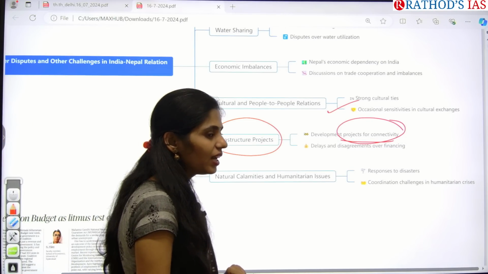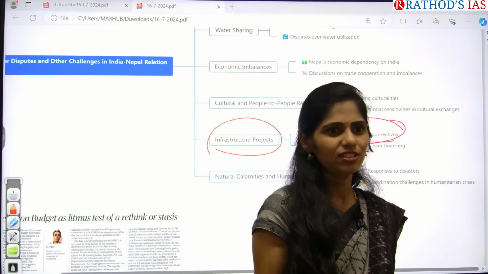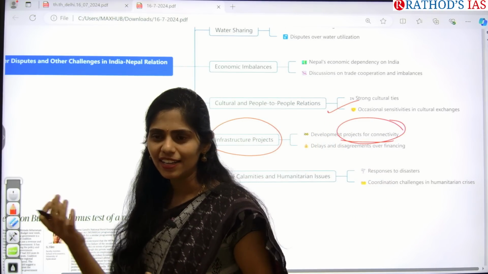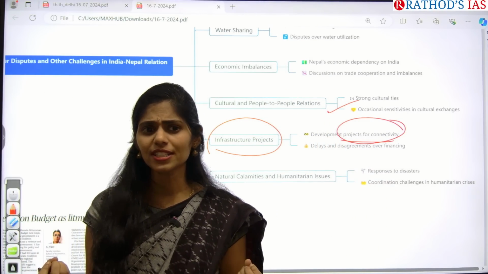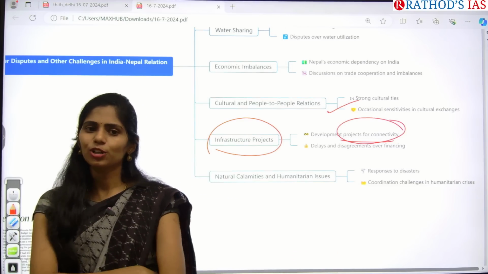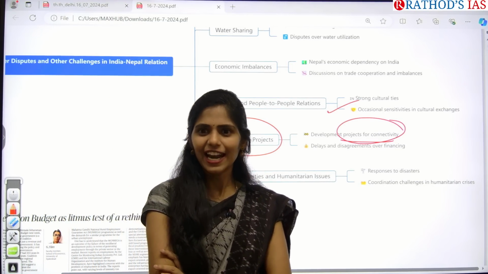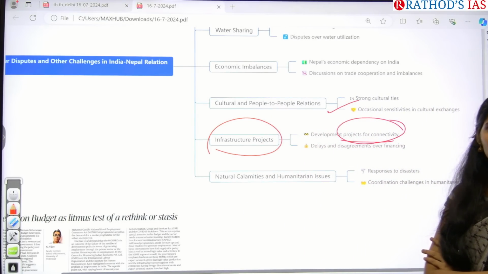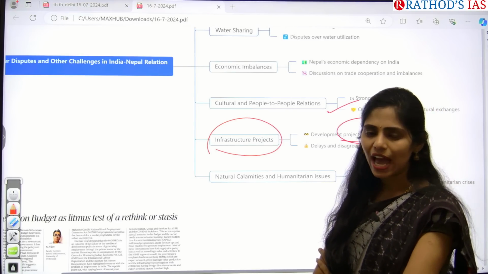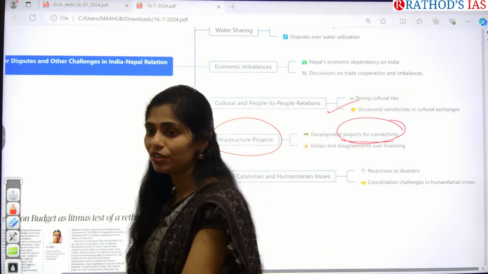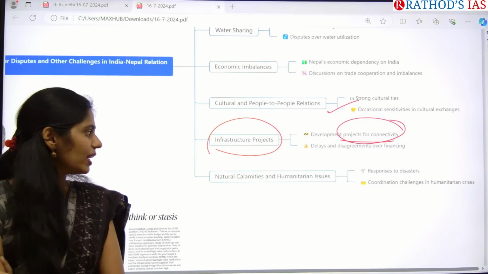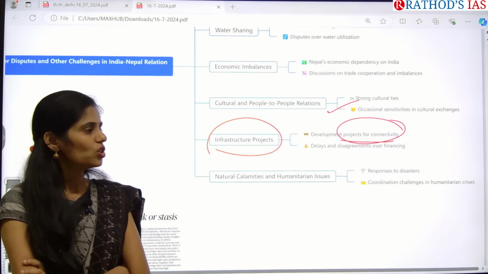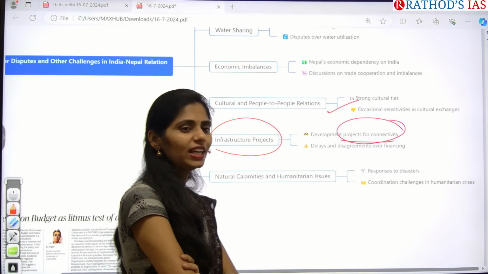And apart from that, Nepal is also a Himalayan nation, right? The Himalayas, as we know, are young and still active. They are not stable. So these regions are vulnerable to what? Landslides, earthquakes. Nepal has these disasters now and then. Whenever disasters happen in Nepal, India also goes for rescue operations and helping. In that also we have some coordination issues between India and Nepal. Okay, so these are the challenges and disputes between India and Nepal.